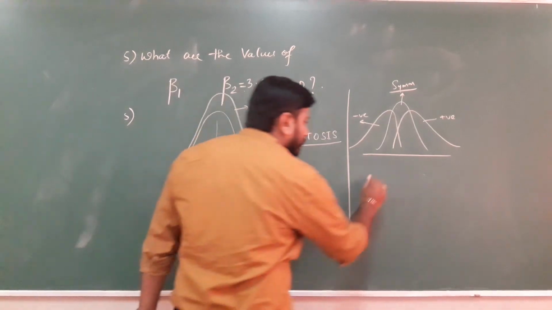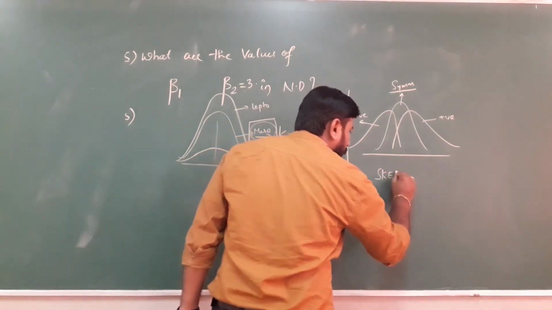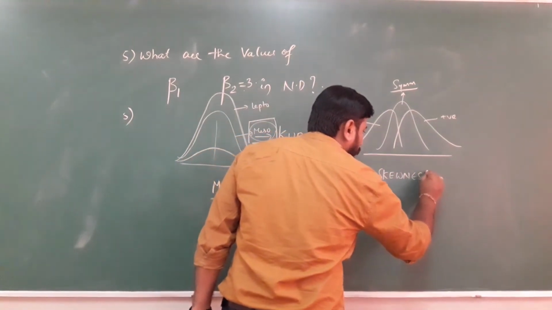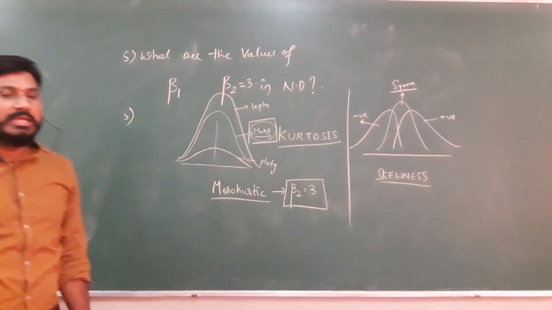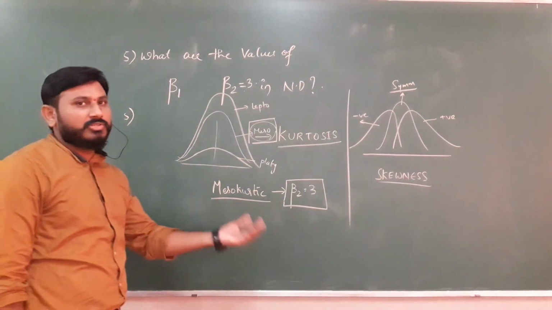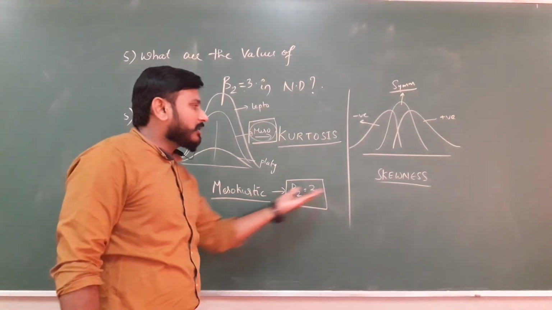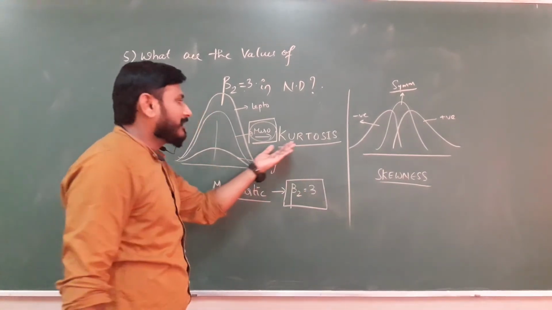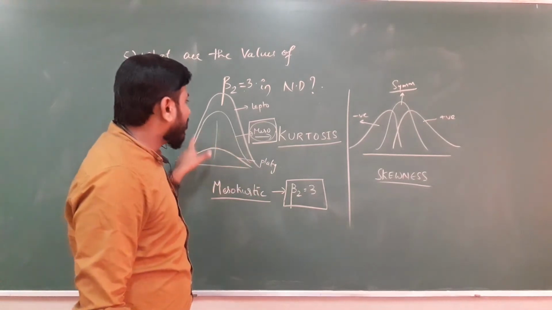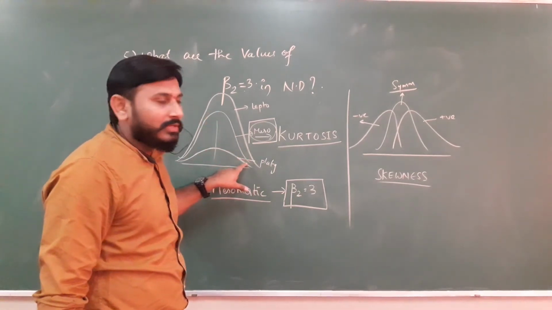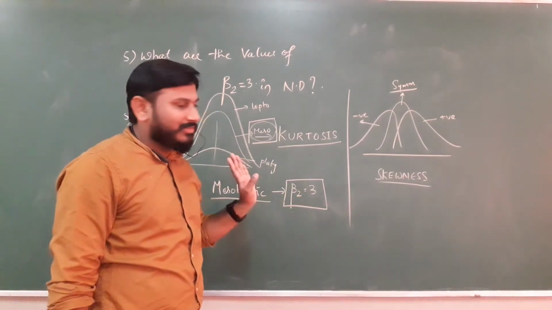Which concept? Skewness. Do you remember this concept? Once again, in the first year we saw measures of central tendency for univariate data. We have seen the concepts called skewness as well as kurtosis. So in kurtosis, the normal curve takes the value beta 2 is 3.